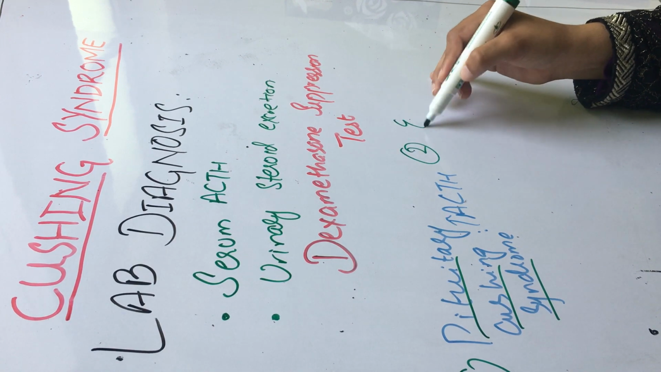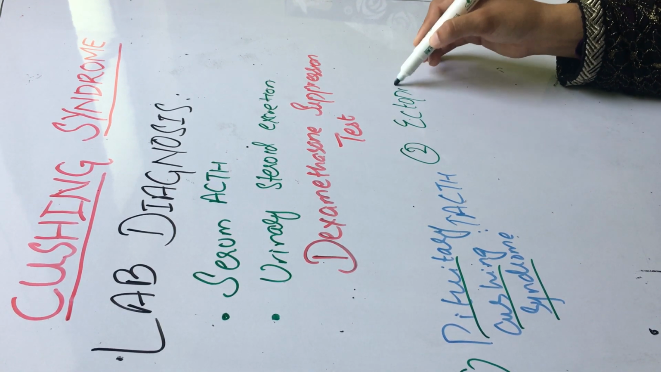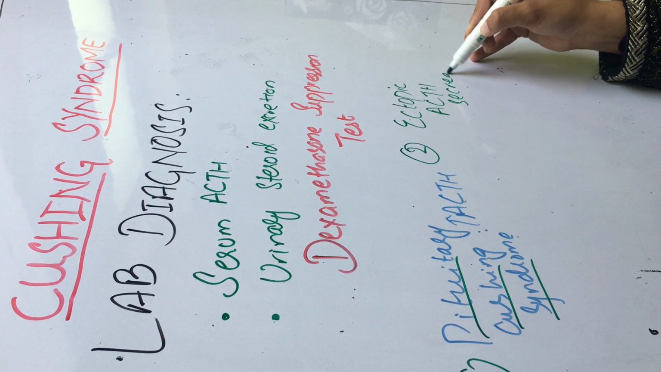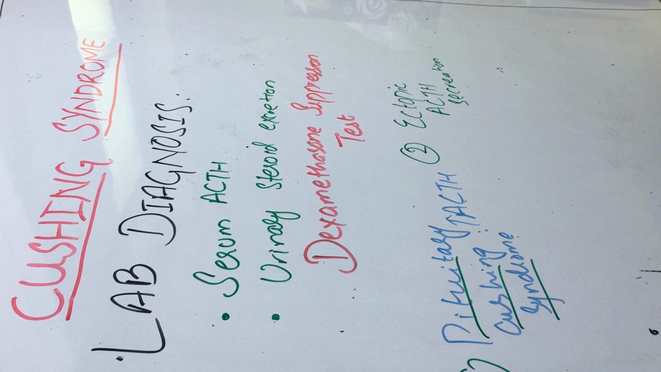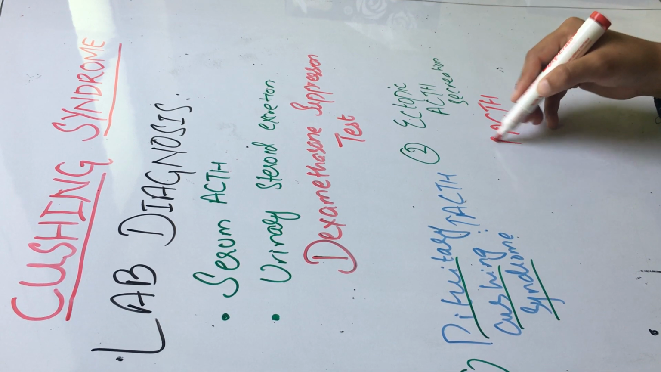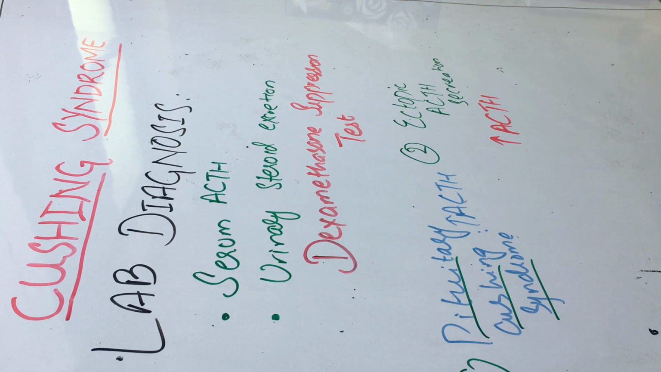Second could be ectopic ACTH secretion. In ectopic ACTH secretion, the ACTH is coming from ectopic sites, so it would not be influenced by the dexamethasone. So either with a low dose or a high dose, there would be no effect on the raised level of ACTH.